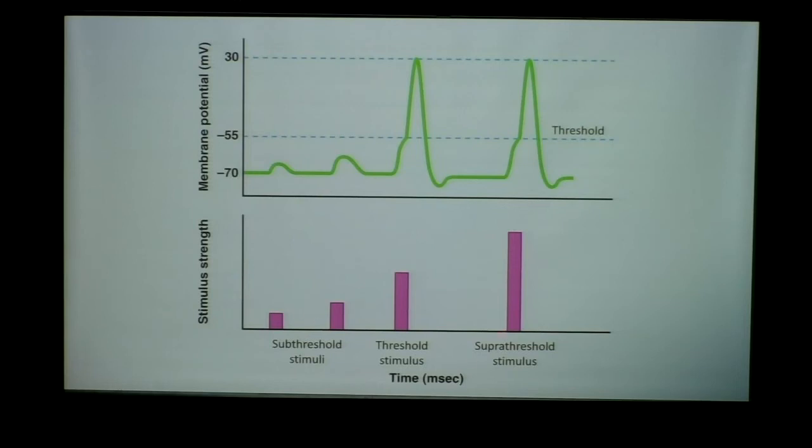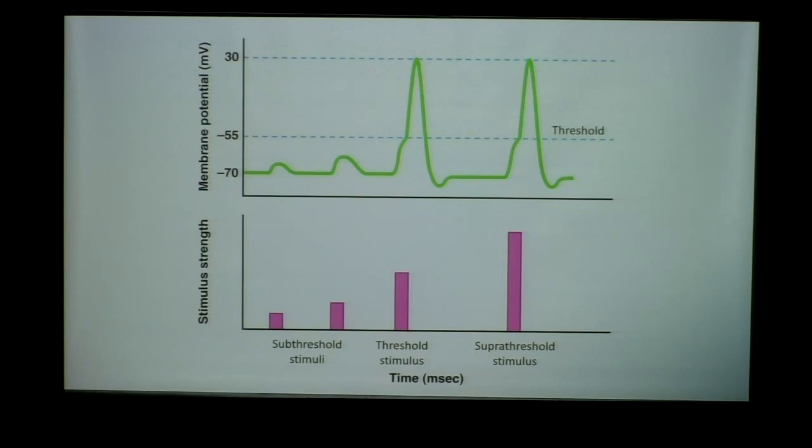Let's say we get a supra-threshold stimulus. Let's say we get a really large stimulus that bumps the membrane up to, not 70, to -50. Let's say -50, -40, -30. That's a supra-threshold stimulus. It's way above -55. As you can see here, we will generate the very same action potential, okay?